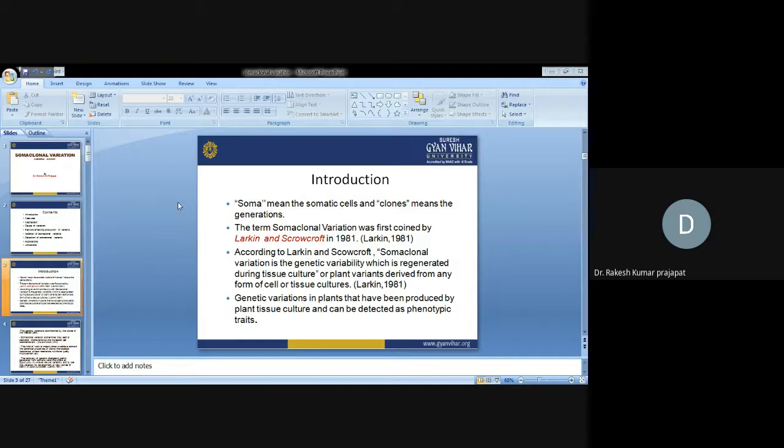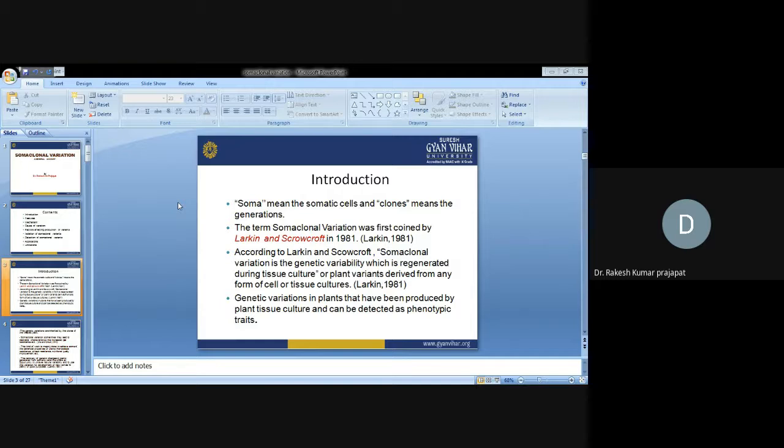The changes can be visualized in the phenotype. These genetic variations are occurring in the DNA or genetic material of the cells, so they are expressed in terms of proteins or in terms of morphological phenomena.